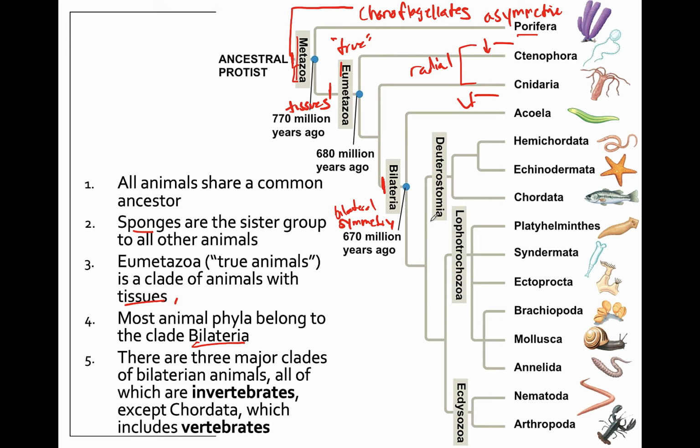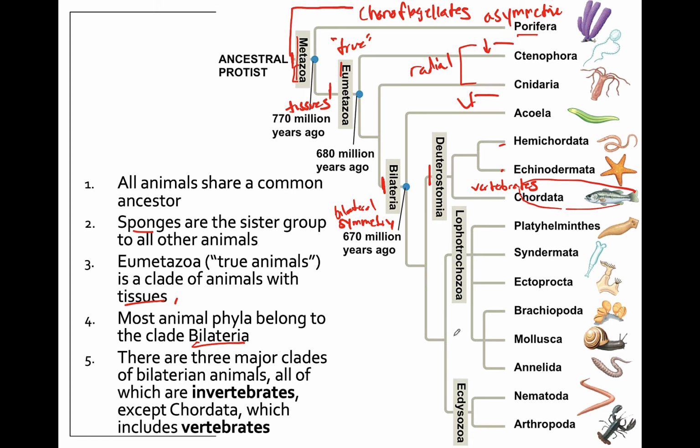There's three major groups of bilateral organisms. The first here we have is Deuterostomia, and this is going to include the acorn worms, the echinoderms, so our sea urchins and starfish, and chordates. You are here in Chordata. The only phylum on this tree that includes vertebrates is inside of Chordata, so our vertebrates are going to be here. And not every chordate is a vertebrate, only most of them.